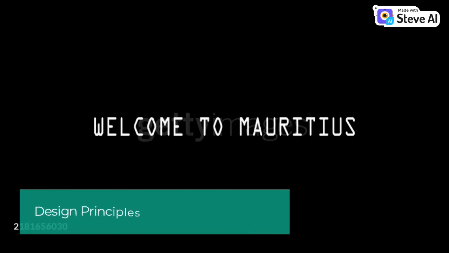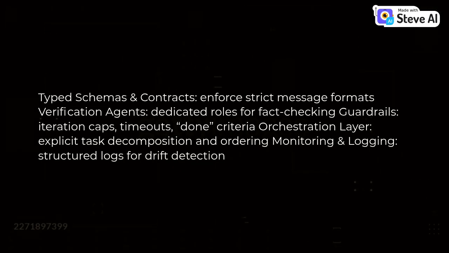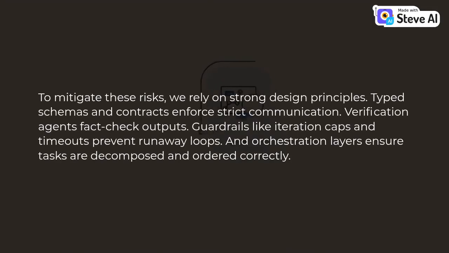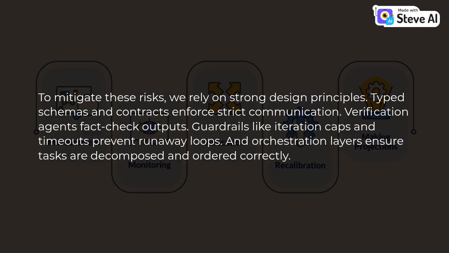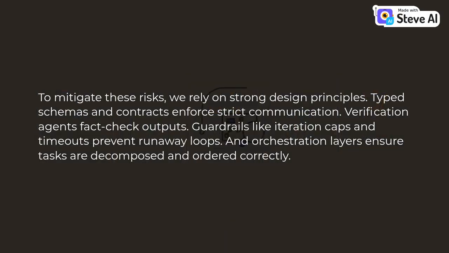Design principles. Typed schemas and contracts. Enforce strict message formats. Verification agents. Dedicated roles for fact-checking. Guardrails. Iteration caps, timeouts, done criteria. Orchestration layer. Explicit task decomposition and ordering. Monitoring and logging. Structured logs for drift detection. To mitigate these risks, we rely on strong design principles. Typed schemas and contracts enforce strict communication. Verification agents fact-check outputs. Guardrails like iteration caps and timeouts prevent runaway loops. And orchestration layers ensure tasks are decomposed and ordered correctly.